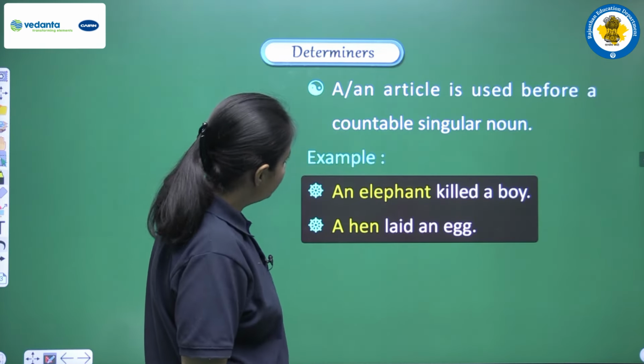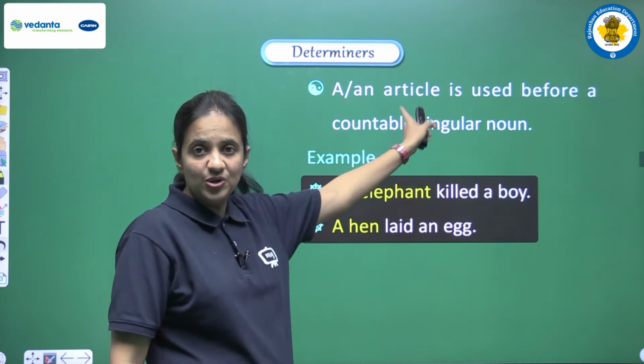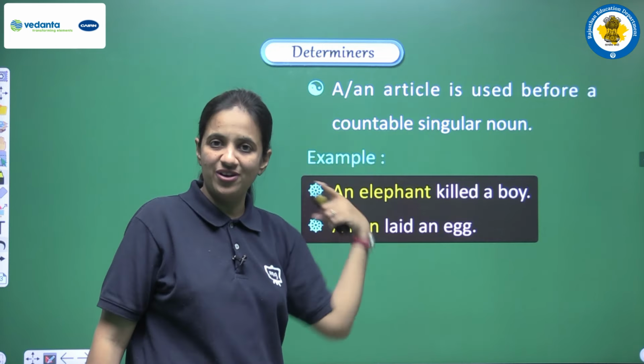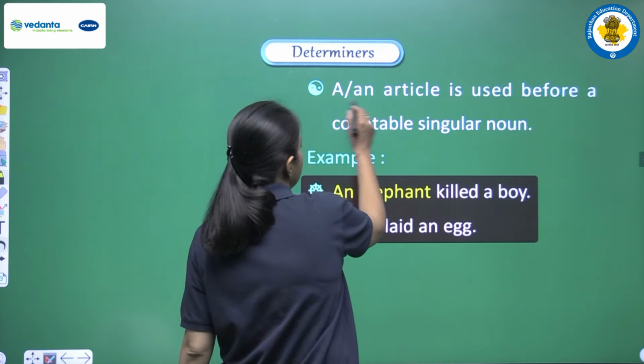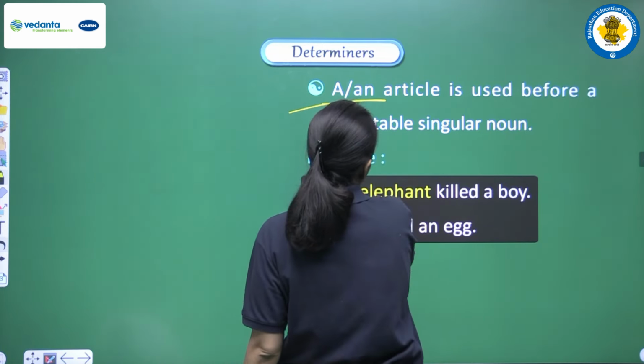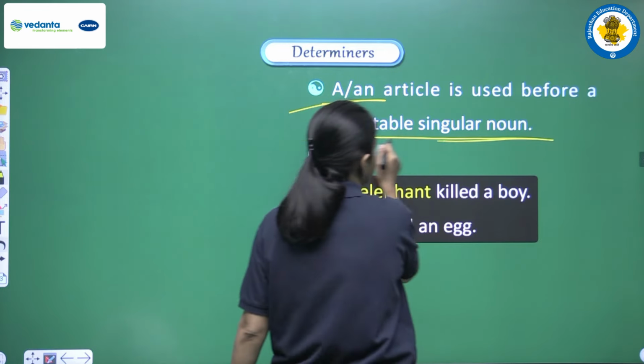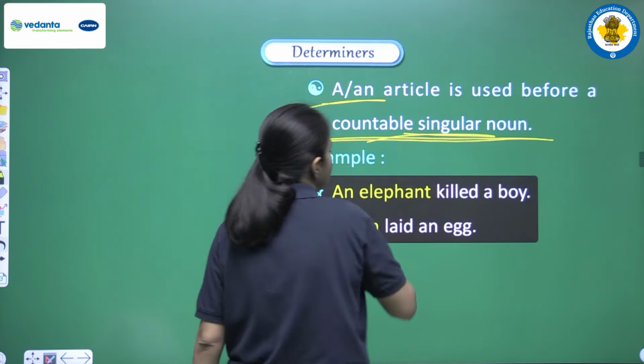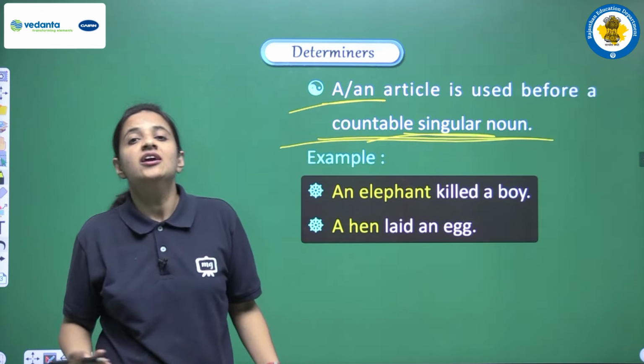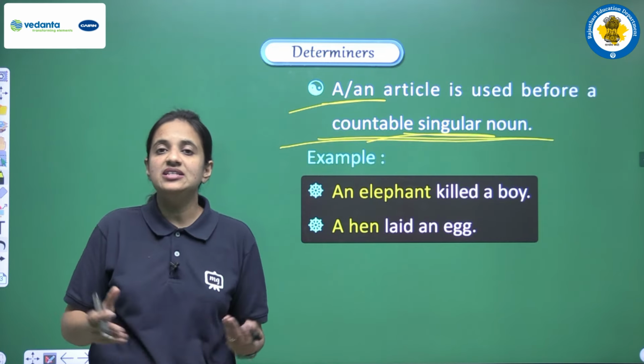A or an article is used before a countable singular noun. This is a thing that we have already discussed, that always a or an, these two articles, are used before countable singular noun. So always and always they are used before singular noun. Why? Because actually a or an means one.